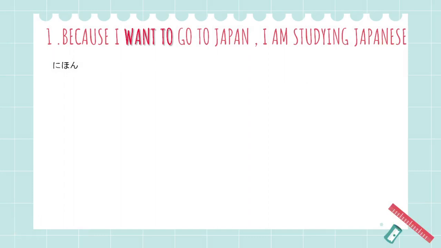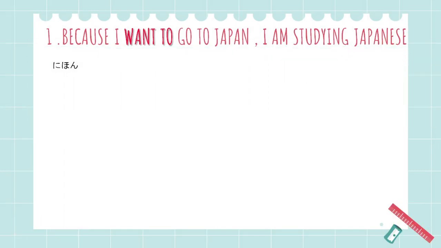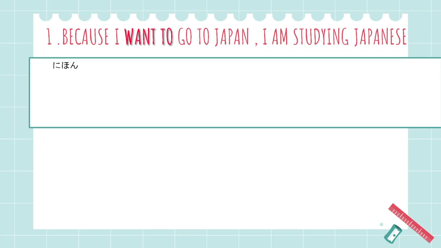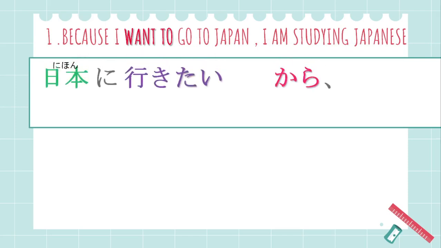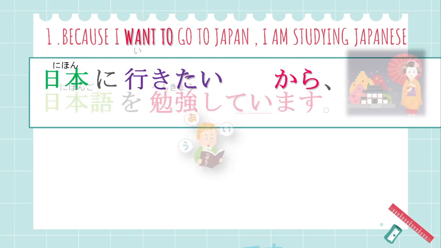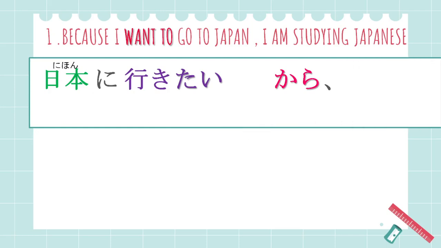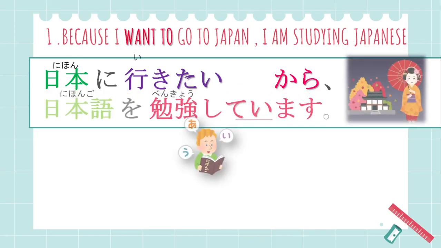Because I want to go to Japan, I am studying Japanese. Is this the case with you also? Let us see how this sentence looks like. 日本に行きたいから日本語を勉強しています。So I place the reason first. 日本に行きたいから, because I want to go to Japan. And then the rest of the sentence. I am studying Japanese.